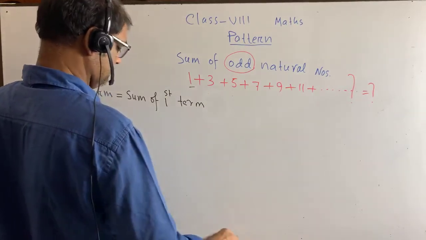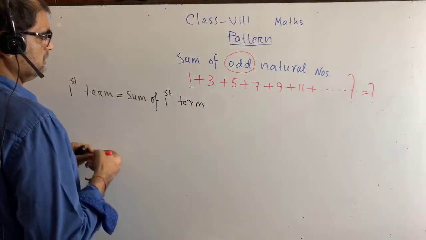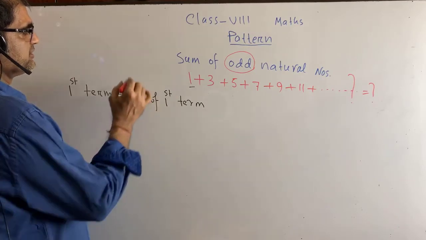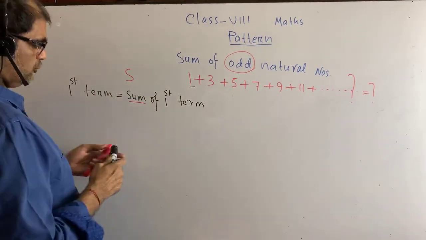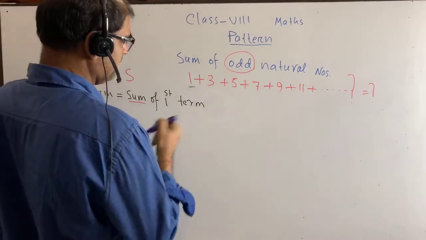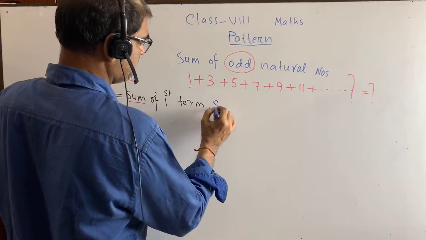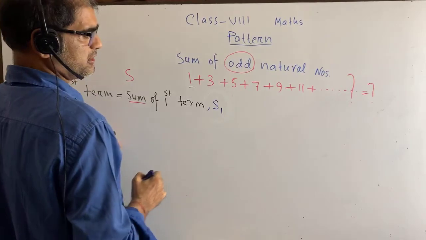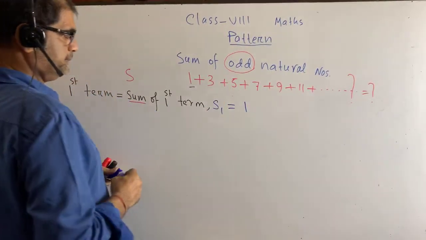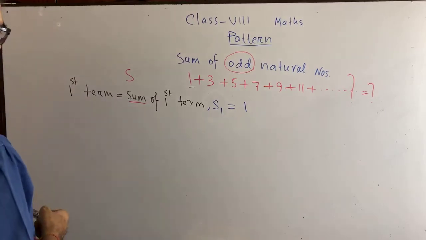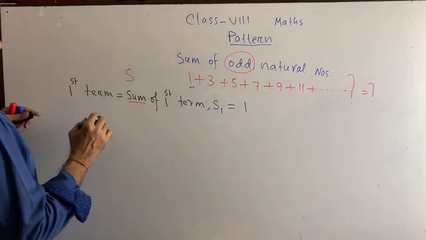Sum means what? You give emphasis on the word sum. Sum means S. Here 1 means S1, sum of first term. S1 equals to what? Here 1. Okay, we can write here sum of first two terms.